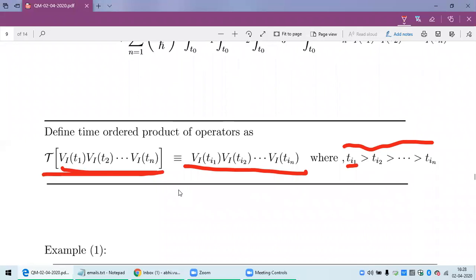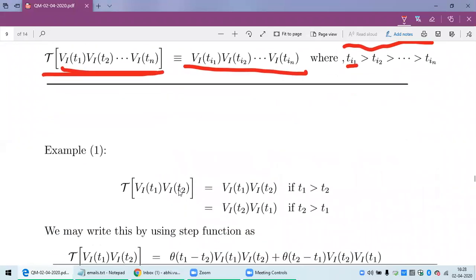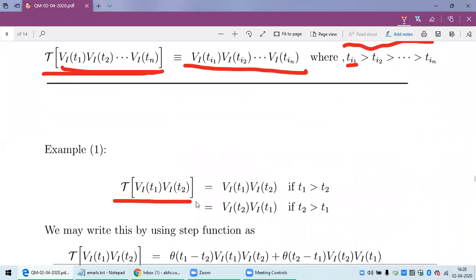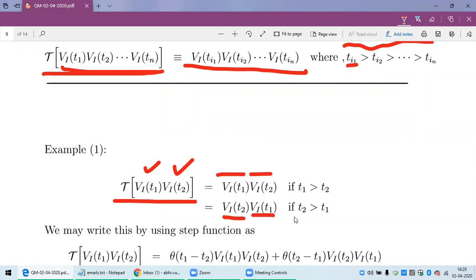If you can't follow this, take that example. With this definition, take a product of two operators, V at T1 and V at T2. If you take the time ordering of these two, by this T, the product is V of T1 into V of T2 if T1 is greater than T2, or the result is V of T2 into V of T1 if T2 is greater than T1.